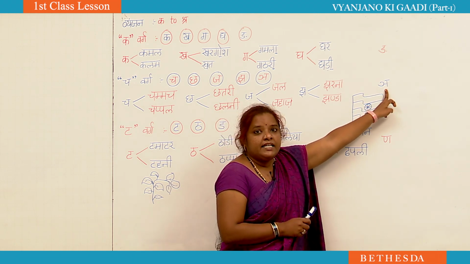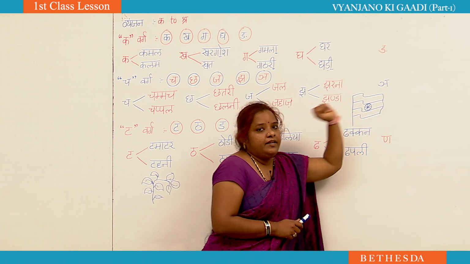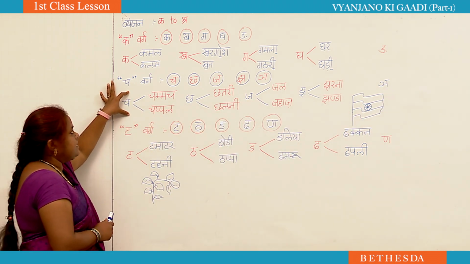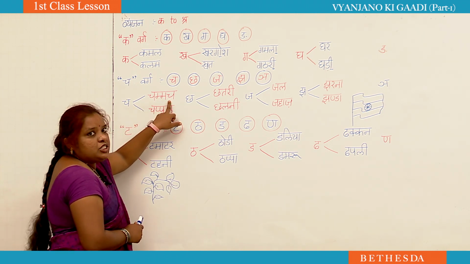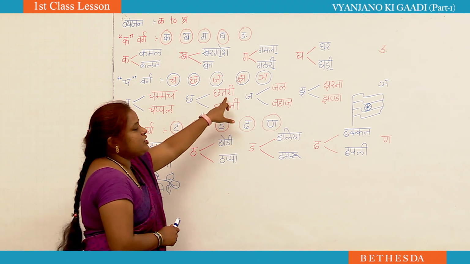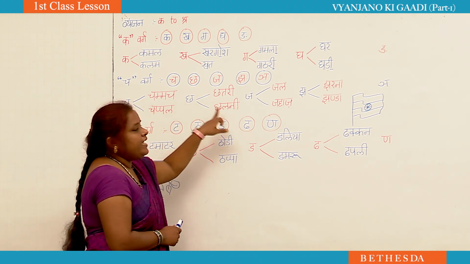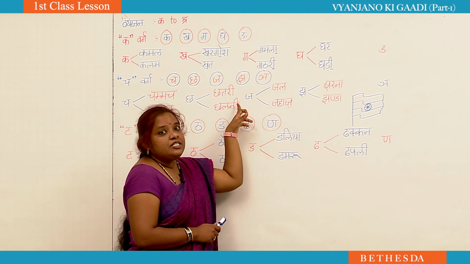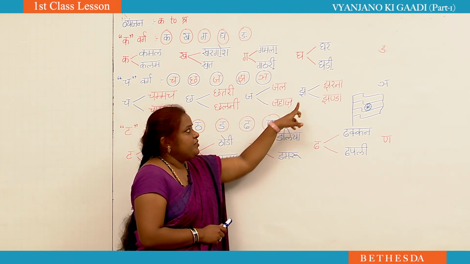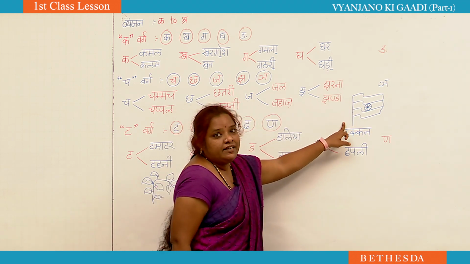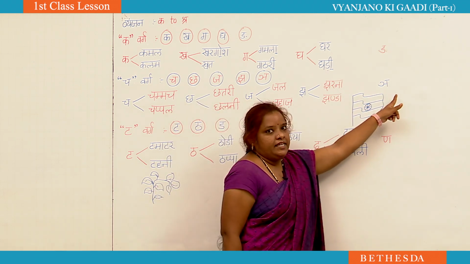Let us recap all these cha varg letters. Cha se chammach, cha se chappal, cha se chhatri, cha se chalni, ja se jal, ja se jahaz, jha se jharna, jha se jhanda, ini.